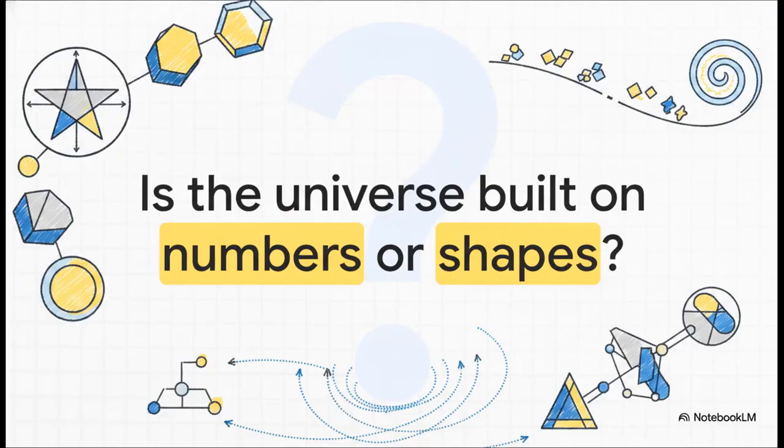Which really leaves us with something incredibly deep to think about. If we can build an entire digital machine out of purely abstract shapes, from a simple 7-point plane to a massive 600-cell 4D polytope, and use them to run a literal race that mathematically spits out the exact infinite digits of pi, is the very fabric of our universe ultimately built on numbers, or is it built on geometry?